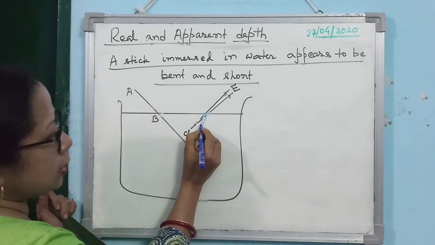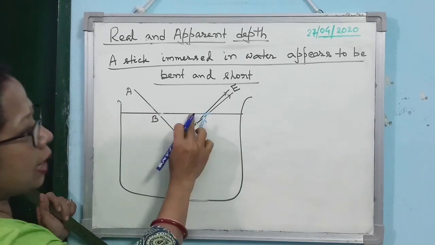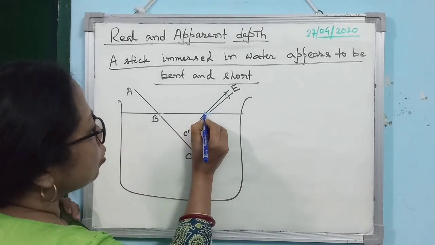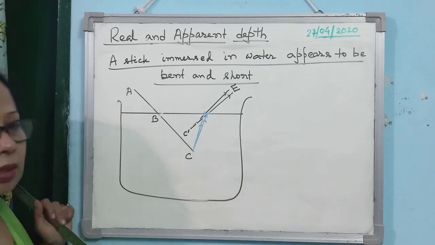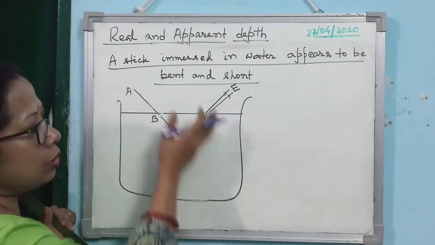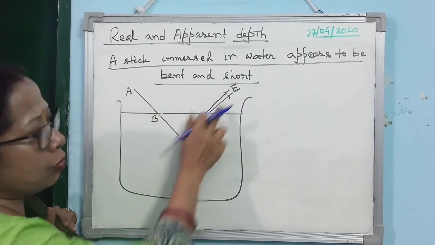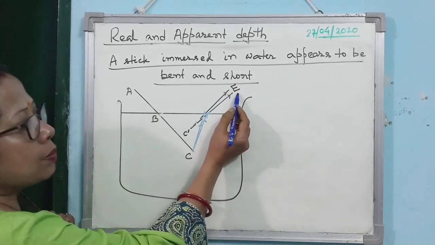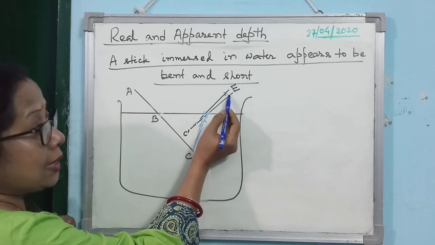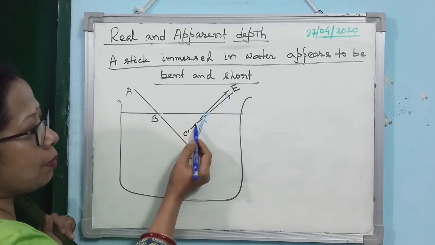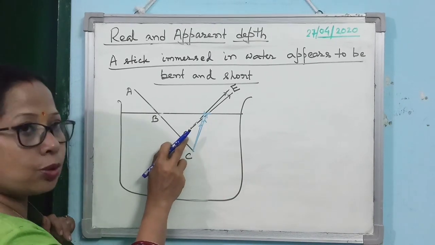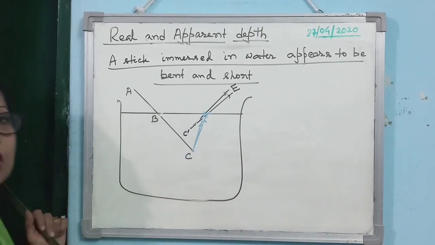From the point C, two rays are coming out and falling on the water surface. Here you draw two small perpendiculars. The rays are moving from denser to rarer medium, so they will move away from the normal, and reach the observer eye. The observer eye will extend the two received rays in the backward direction. They appear to meet at C dash. So C dash will be the virtual image of C.